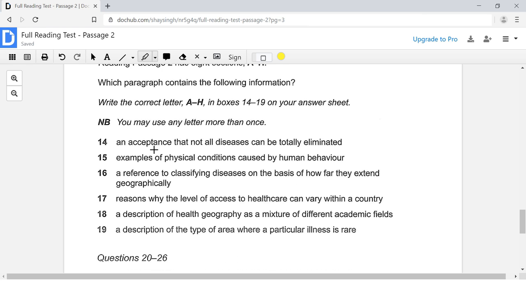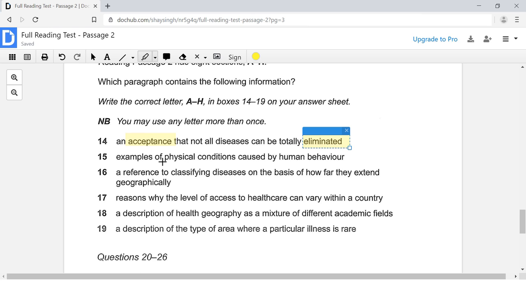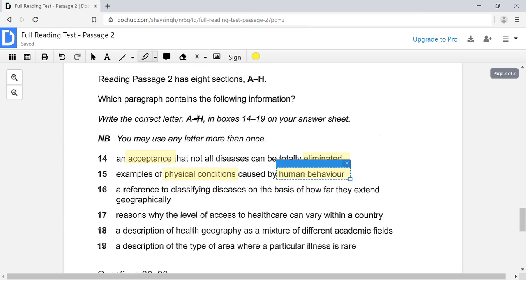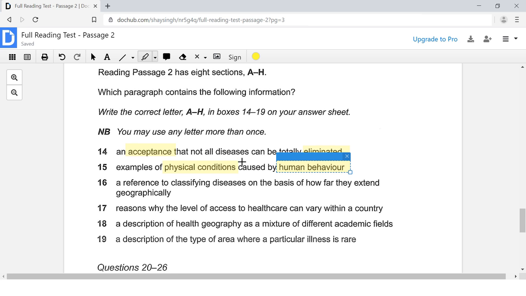So here with number 14, we have acceptance, eliminated. Number 15, we are looking for examples of physical conditions. Some sort of physical conditions that are caused by human behavior. Remember guys, we are looking for very specific information when it comes to paragraph location questions.